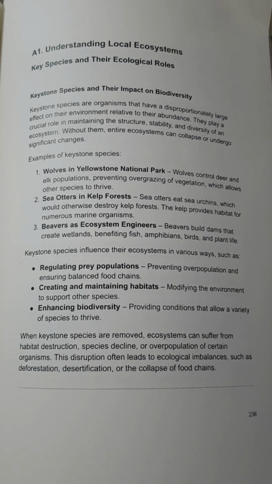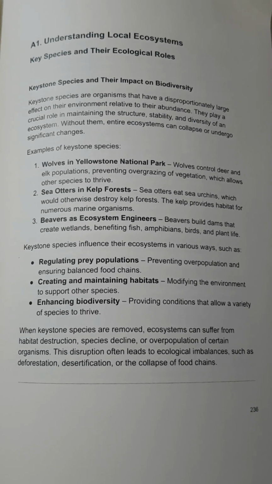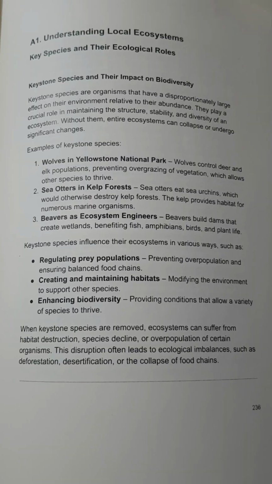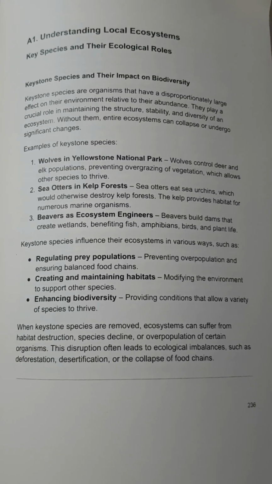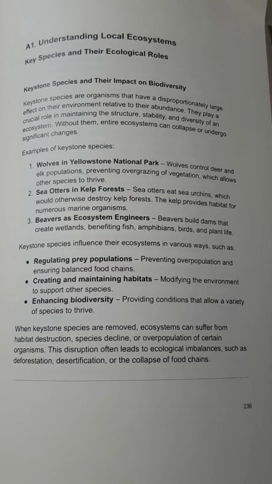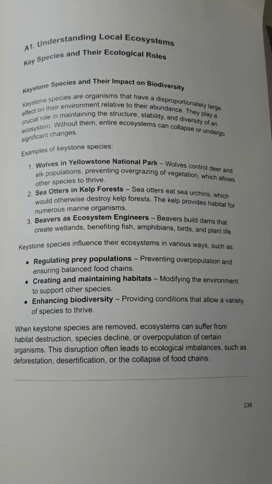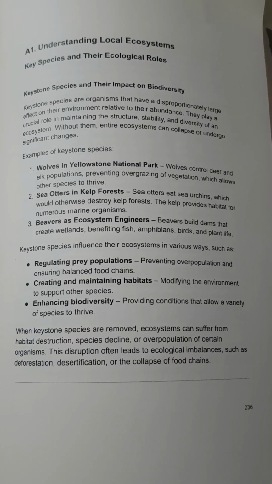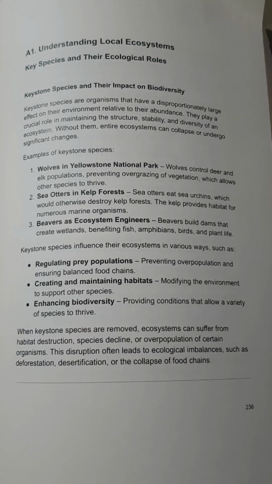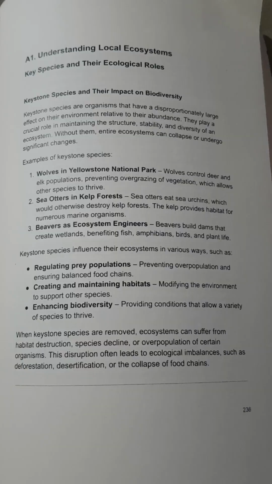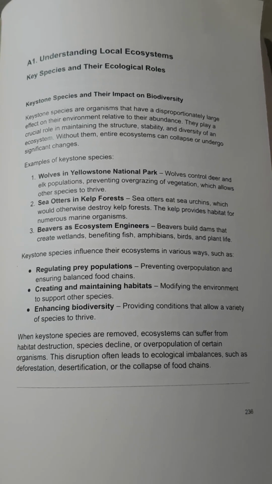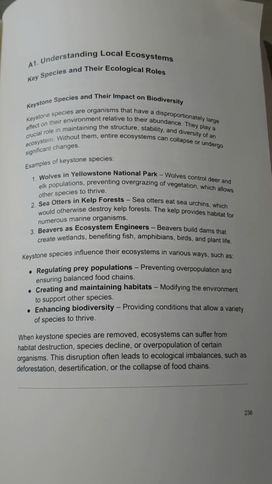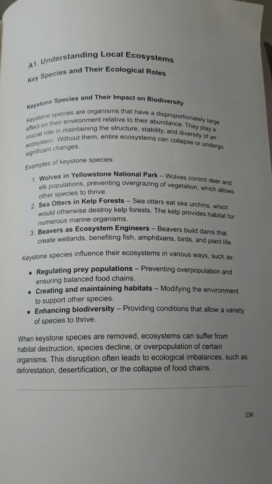Understanding local ecosystems, key species and their ecological roles, keystone species and their impact on biodiversity. Keystone species are organisms that have a disproportionately large effect on their environment relative to their abundance. They play a crucial role in maintaining the structure, stability, and diversity of an ecosystem. Without them, entire ecosystems can collapse or undergo significant changes.